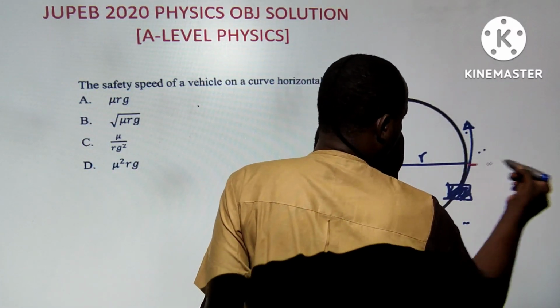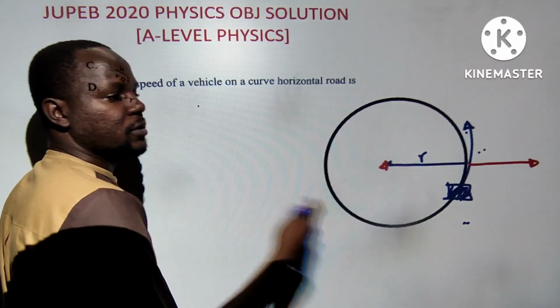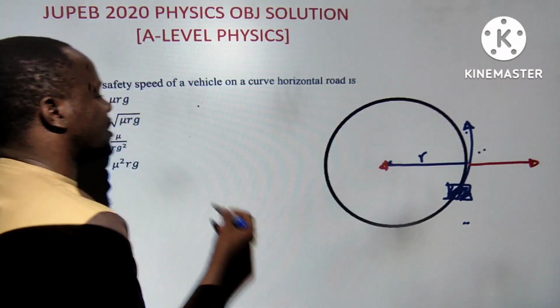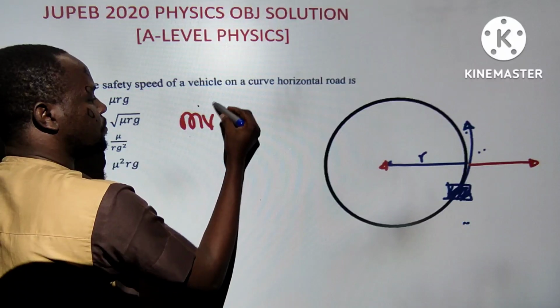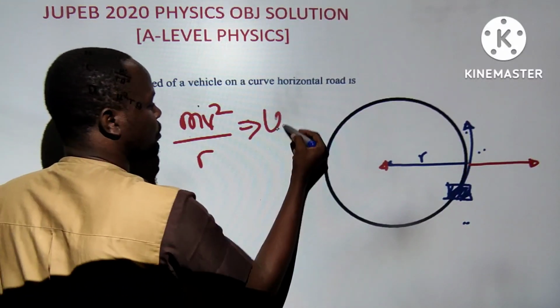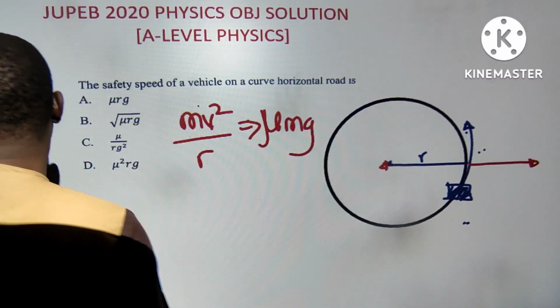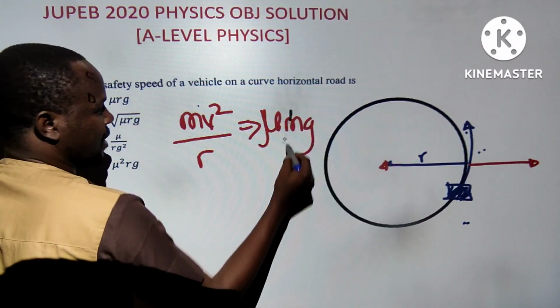Friction is opposite. Centripetal force is the force acting inward, so the two forces balance each other. What is centripetal force? mv squared by r. I hope you remember. What is frictional force? Mu N. What is N? Mu mg. We just did this not so long ago. So directly you can say m gets cancelled out.